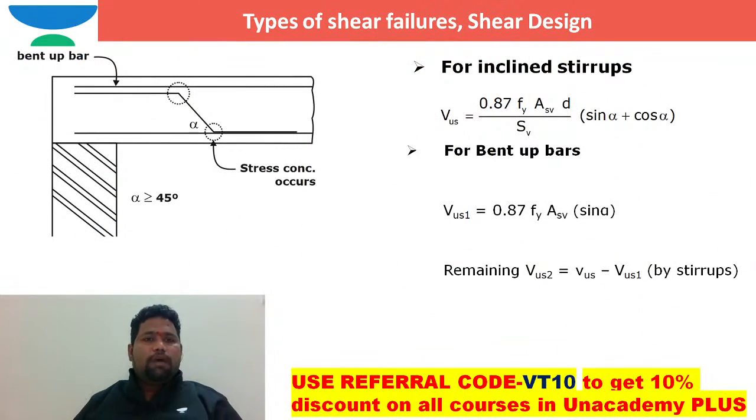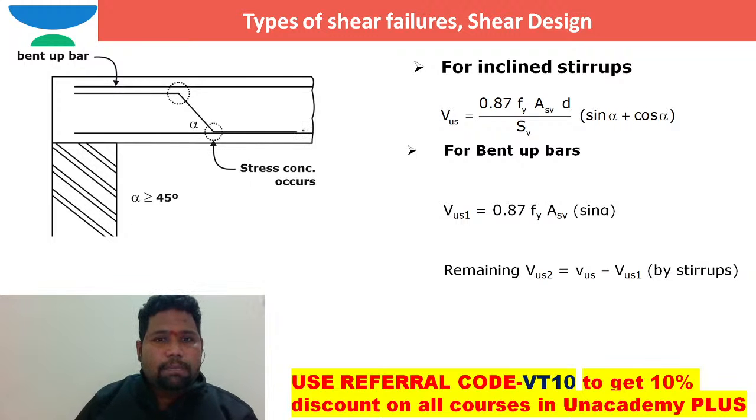Coming to inclined stirrups, let us suppose there are four bars. Two bars are actually bent up here. The angle at which these bars are bent up with the longitudinal axis is alpha.